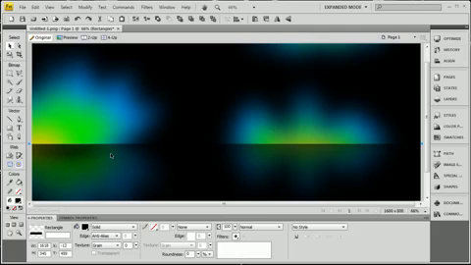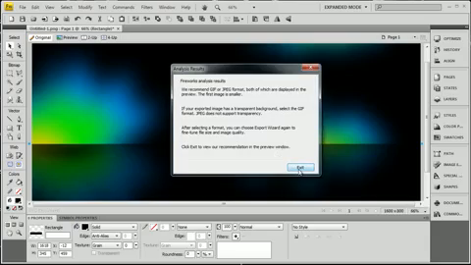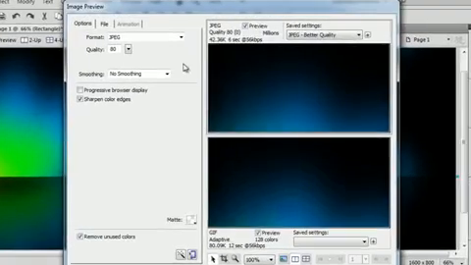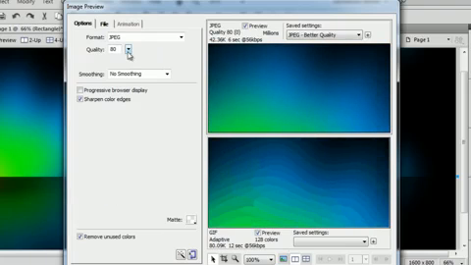Okay, so after you create your reflections, you get your little dark patch on there, you can go to File, Export Wizard, Continue, Continue, and then Exit. And then once you're in this image preview screen, you can select what type of image that you want. And you'll see mine is a JPEG. If you want to bring the quality up a little more, you set it up to maybe 84. It's only 50 kilobytes. That's still super tiny.